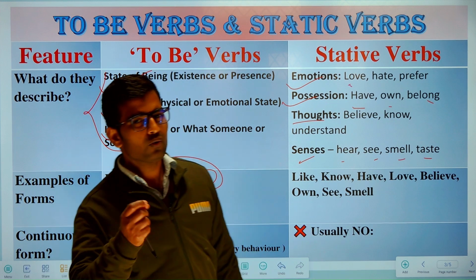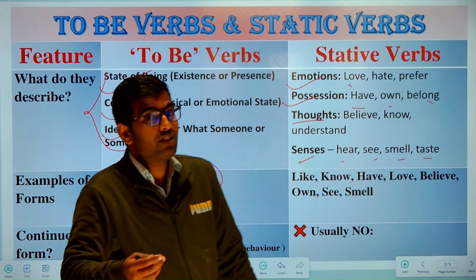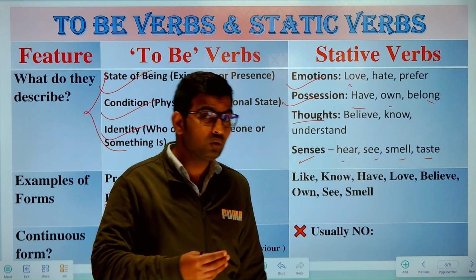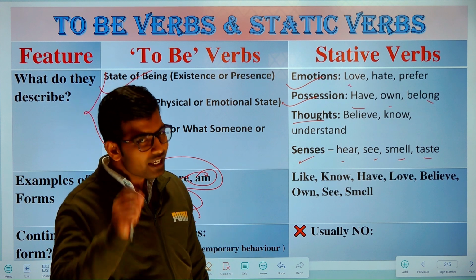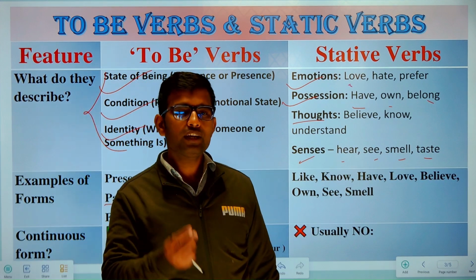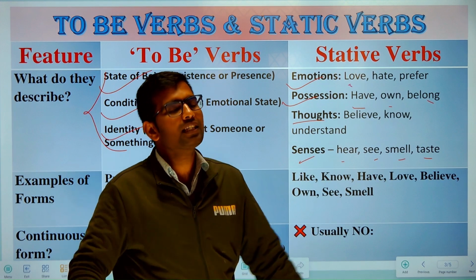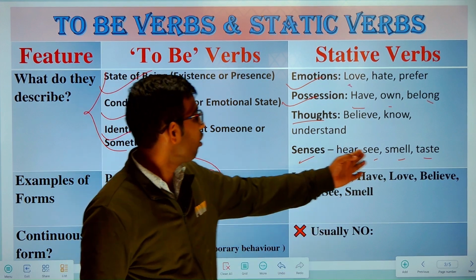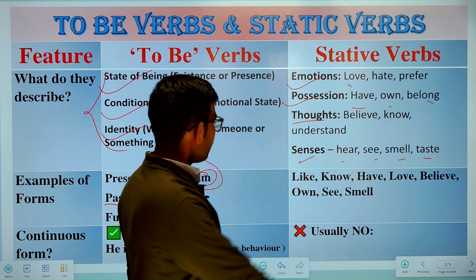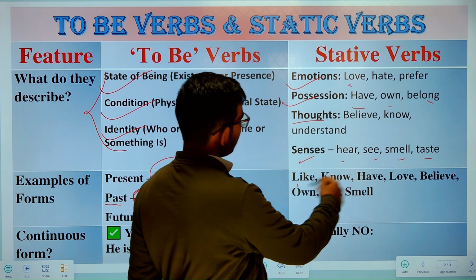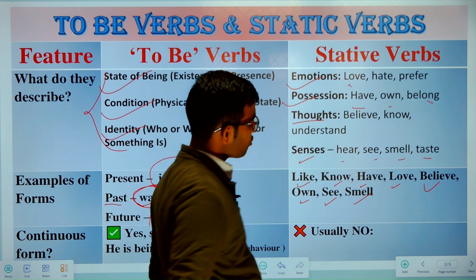And senses: hear, see, smell, taste. Suppose your mama cooks something in the kitchen and it smells amazing. So you praise your mom, saying it smells amazing. Is there any action involved in it when you take the perception of smelling? No, there isn't any physical action involved. So all these are called stative verbs. Hope you got it. A few examples of them are know, have, love, believe, own, see, smell, etc.